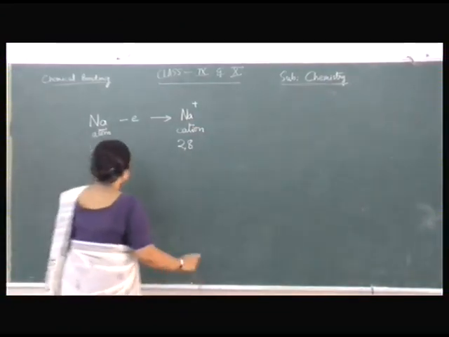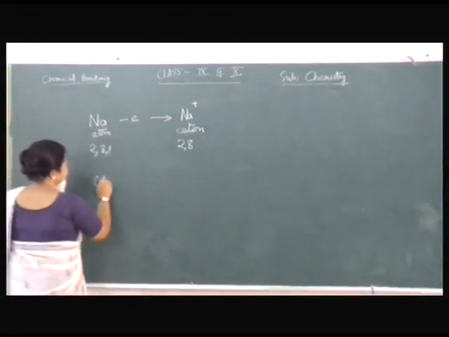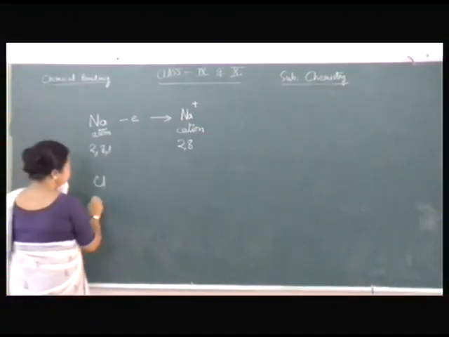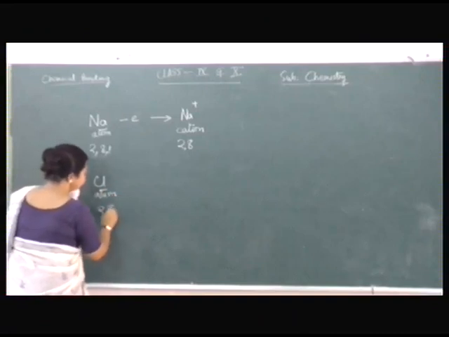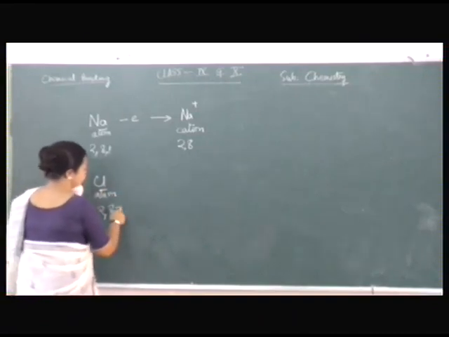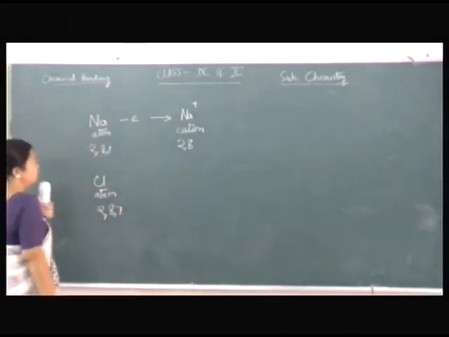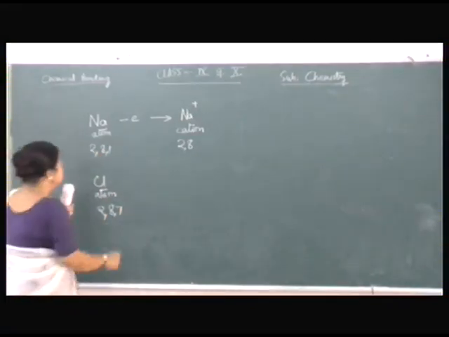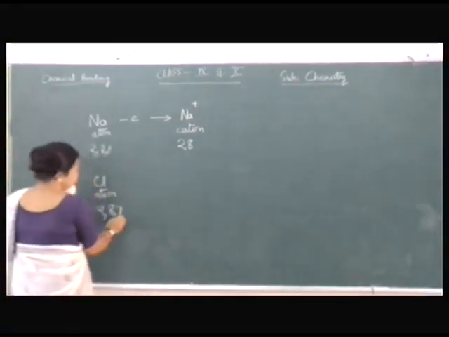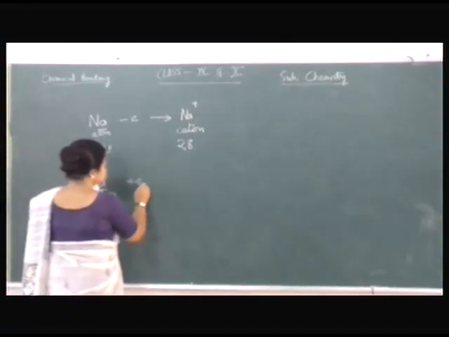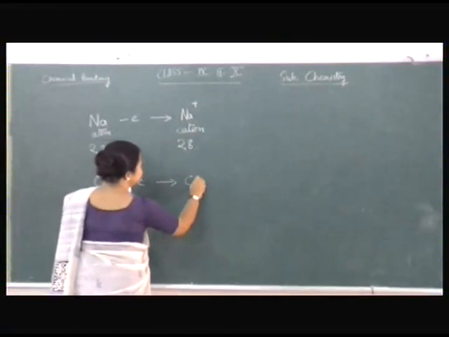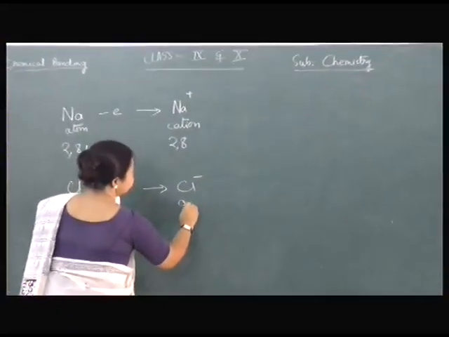Now what happens to the chlorine atom? This atom has 2, 8, 7. 17 is the atomic number, so that is the electronic configuration. This will gain 1 electron and convert into a negative ion.